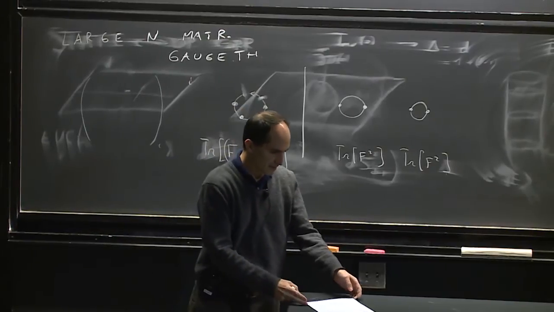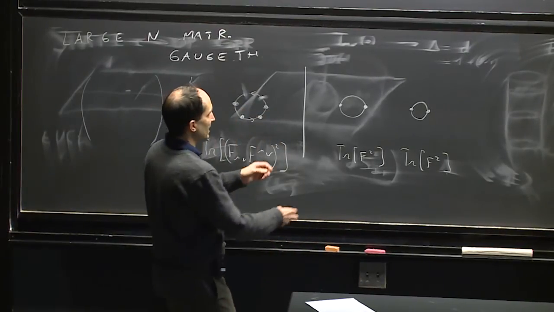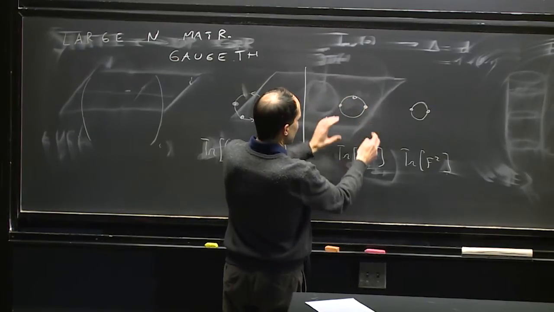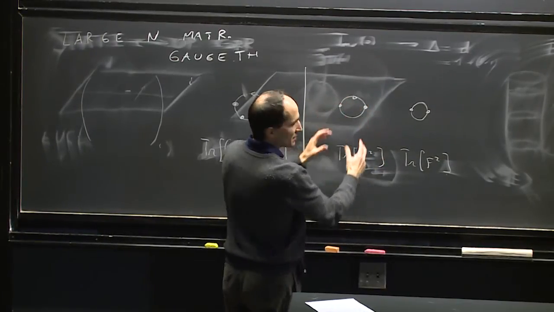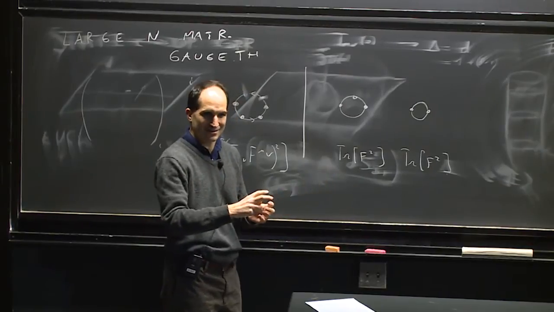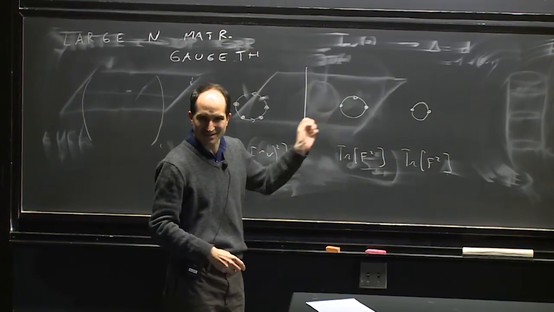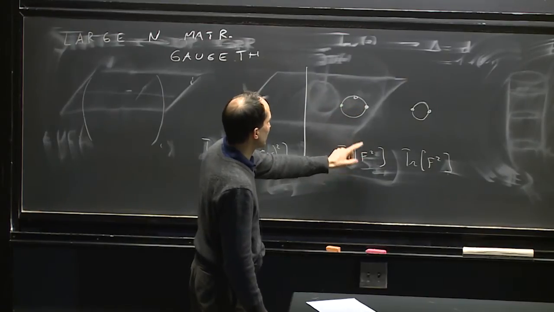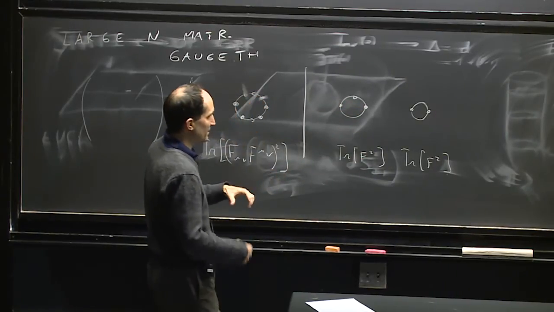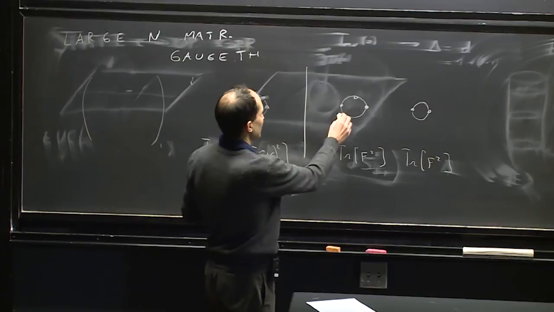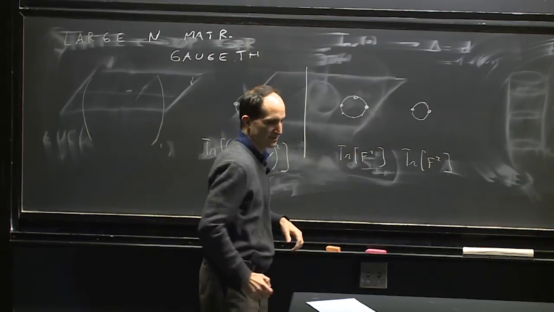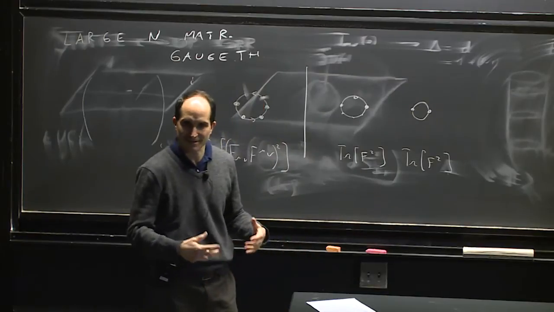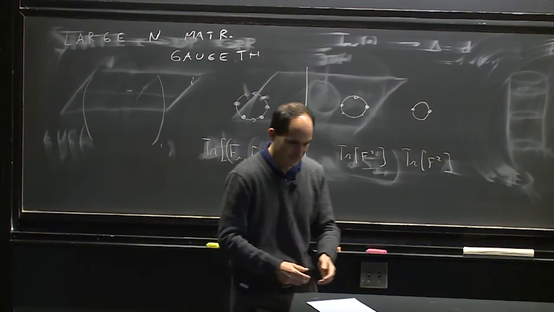And of course, as we include interactions, we can have particle creation. So the things that have definite energies are a superposition of states which have different numbers of particles. This notion of describing the number of particles is correct at weak coupling, but at strong coupling we'll have all kinds of particles and so on. But this notion of the trace structure will be preserved, especially at large N.